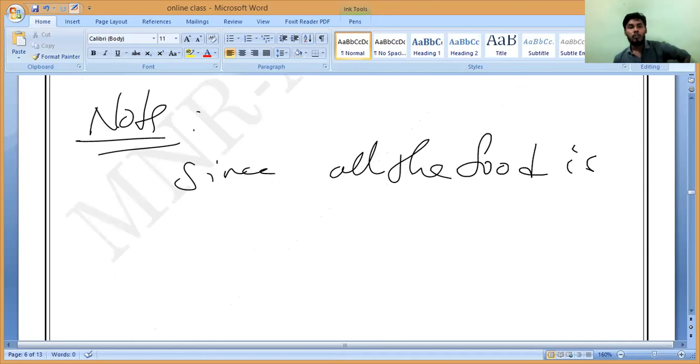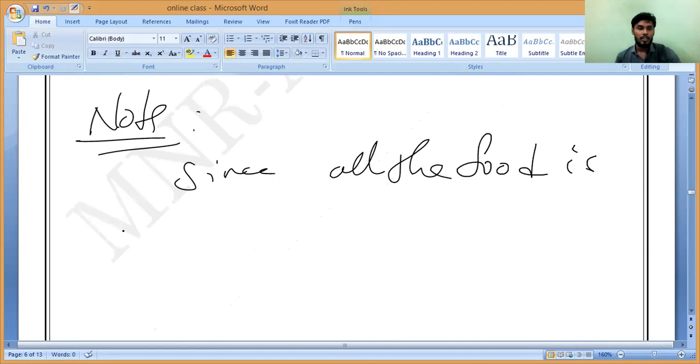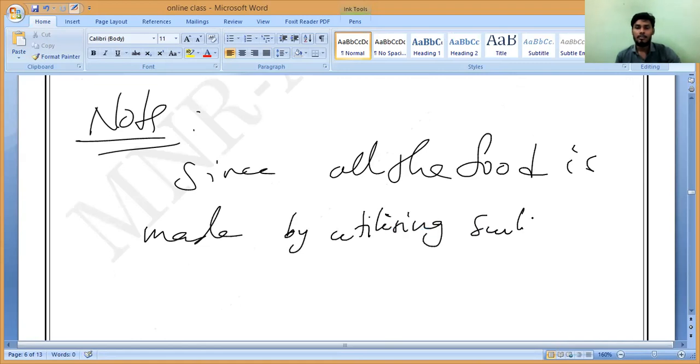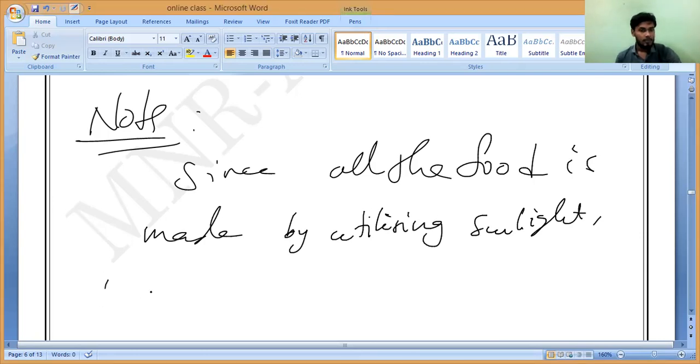Since all the food on this earth is made by utilizing water and sunlight, therefore sun is the energy.